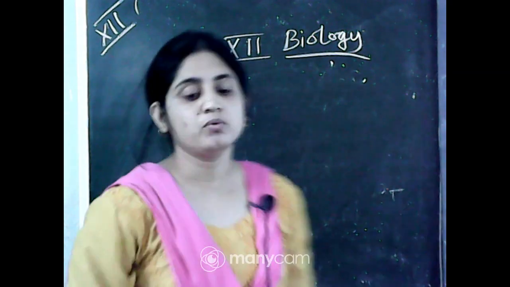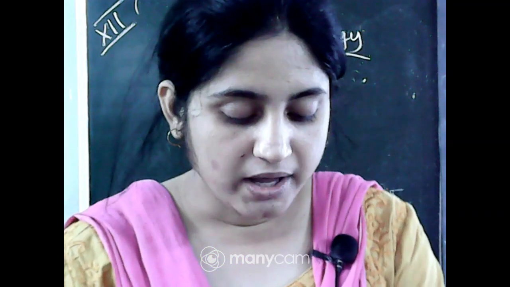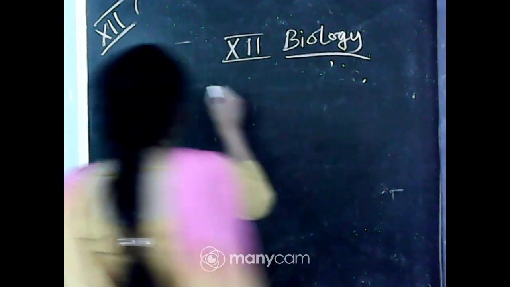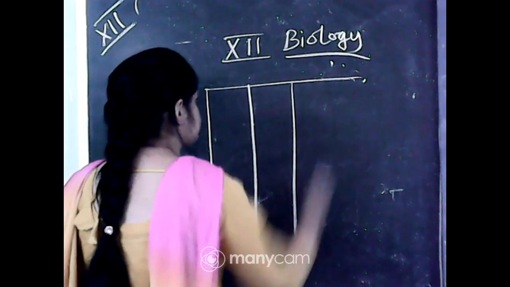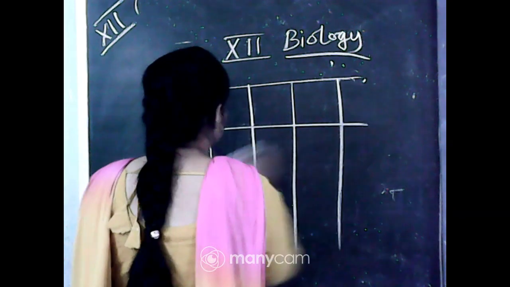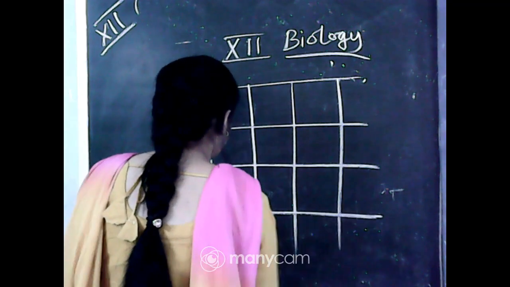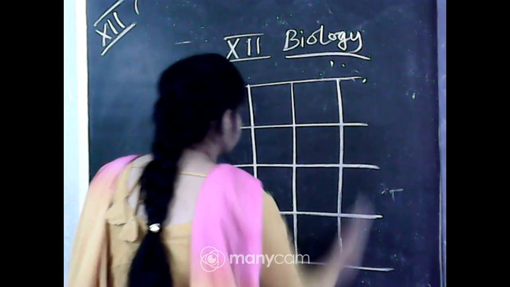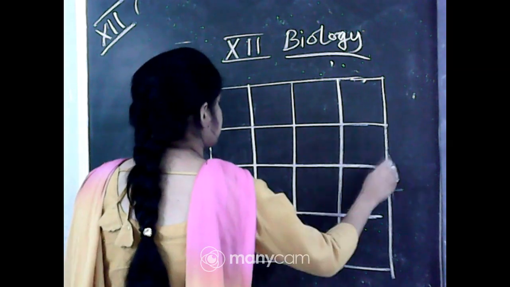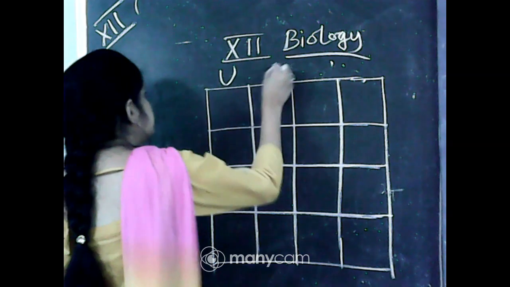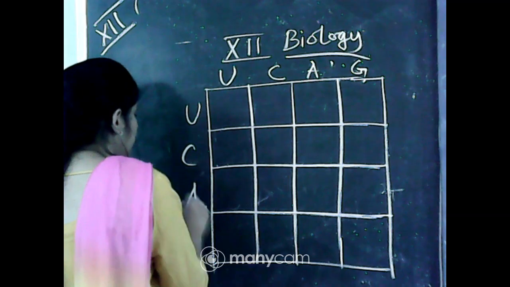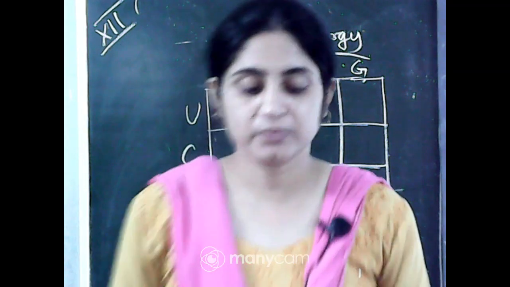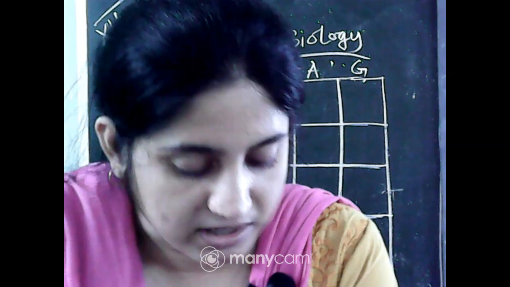Okay, so you can see that in your book there is a checkerboard present, UCAG and UCAG. Okay, so first and second positions of the genetic code. If you want to find out the genetic code of anything, you can just make that box and find out UCAG, and there is also UCAG. Okay, this is the table of codons for various amino acids.